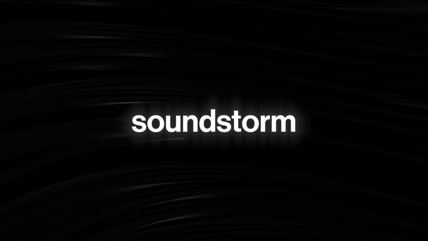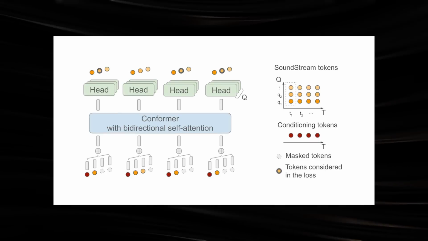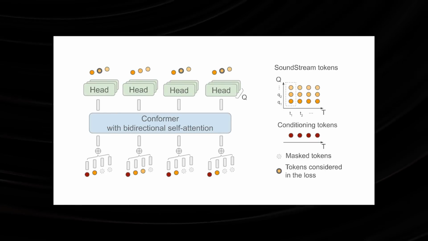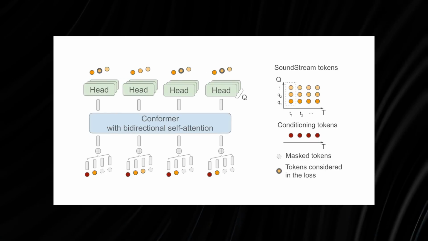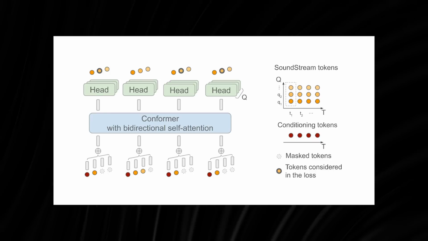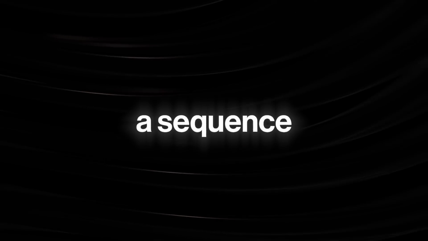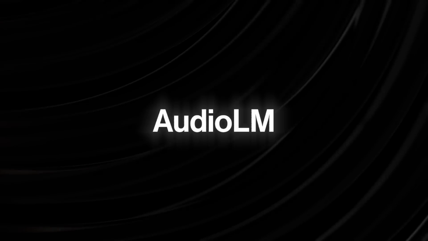Also, SoundStorm operates using Conformer, a brilliant tool that combines convolutional neural networks and transformers to model both local and global dependencies of an audio sequence in a parameter-efficient way. Overall, the AI model is specifically trained to predict audio tokens produced when given a sequence of semantic tokens generated by AudioLM as an input, and the quality of audio it generates is just as good as it gets.